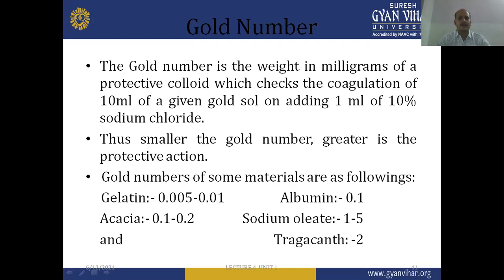Gold numbers of some materials are as follows: gelatin 0.005 to 0.01, acacia 0.1 to 0.2, albumin 0.1, sodium oleate 1 to 5, and tragacanth 2. So we conclude that the smaller the gold number, the greater is the protective action.